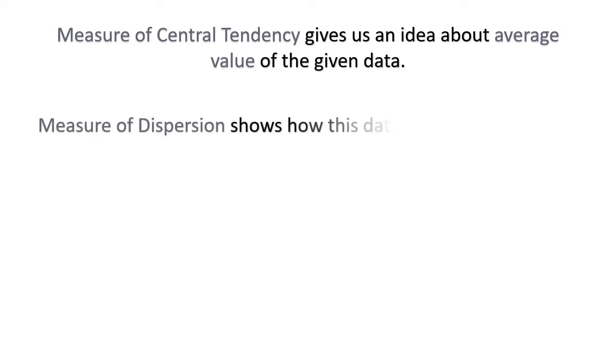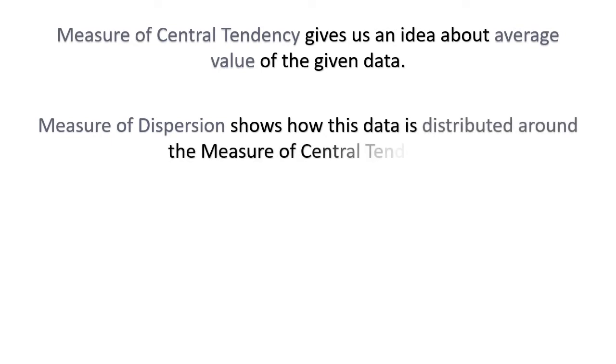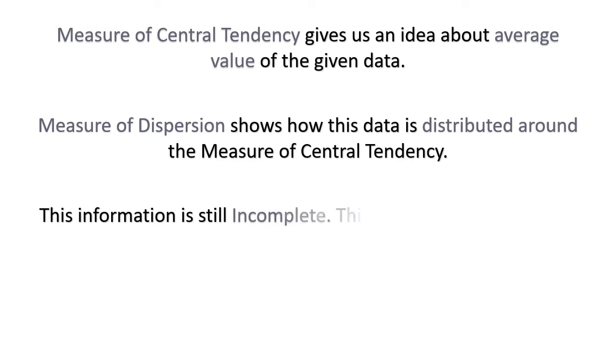Measure of central tendency gives us an idea about average value of the given data. We studied that in the third chapter. That central tendency gives us an average value of the data. Measures of dispersion, the fourth chapter, shows how this data is distributed around the measure of central tendency, means how well this data is distributed or how far it is from the measure of central tendency. This information is still incomplete.